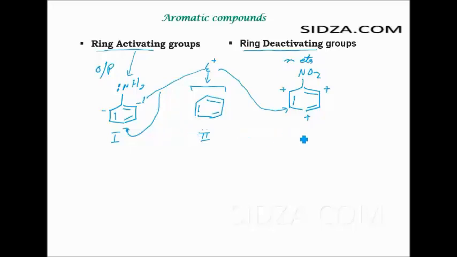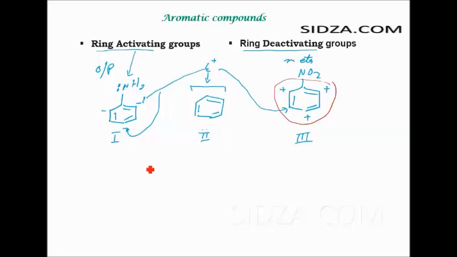And then if you look at the nitrobenzene, in the third case, the attack will be slow if we compare it with benzene, because we have a ring which is positively charged overall. So the attack of the electrophile on the positively charged ring will be relatively slow in comparison to benzene.